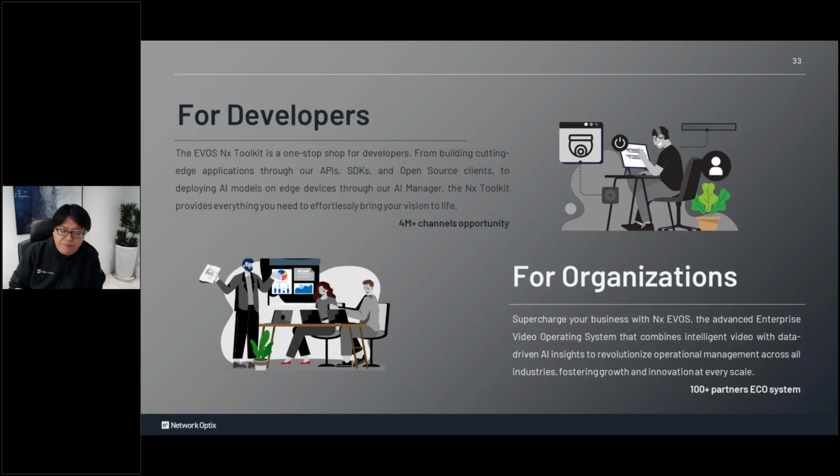For our customers, because we have a lot of technical and solution partners, once they choose us they have the possibility to use them. Let's say they choose NX and suddenly they need face recognition. They can easily find a face recognition partner from the NX ecosystem and use it to become a full pack of video application.